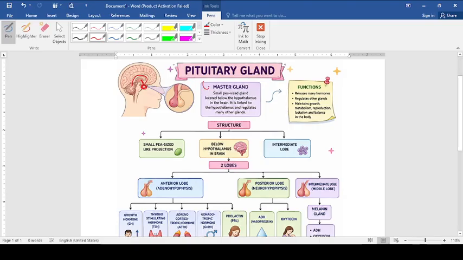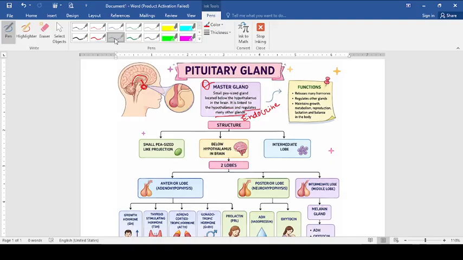So here you may get the question, why is it called the master gland? It's written here that it regulates other glands. This is the last line you have to see: it is regulating all the other endocrine glands. Instead of other glands, you will write endocrine glands, which will regulate the overall function, you can say. So you will write here that it will regulate all the endocrine glands. That's why master gland.